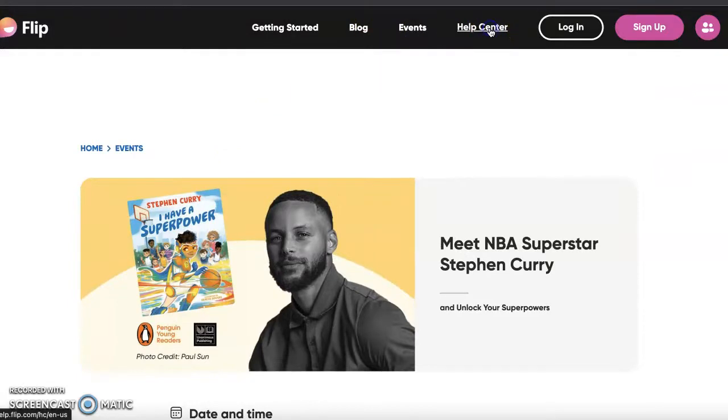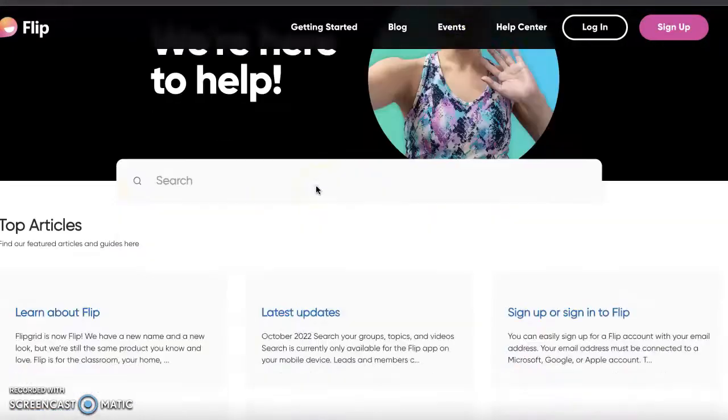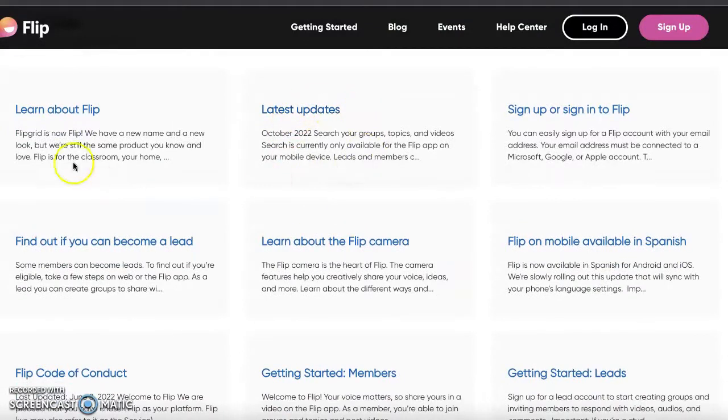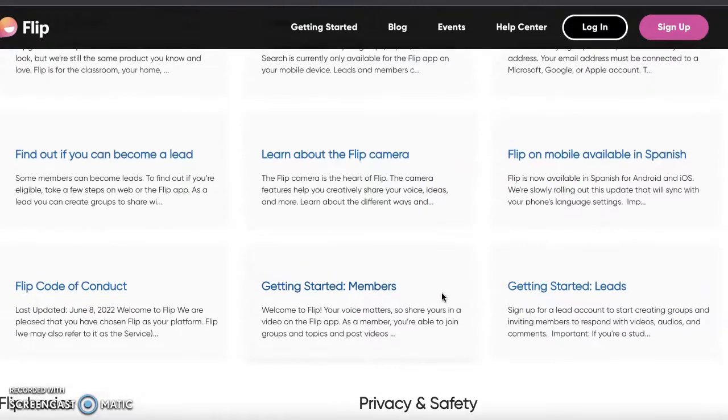Very cool. This help center goes into a lot more detail on what this is. Learn about Flip, find out if you can become a lead, learn about the Flip camera, and this also is in Spanish, which is really great for our Spanish speakers. So find out if you can become a lead.